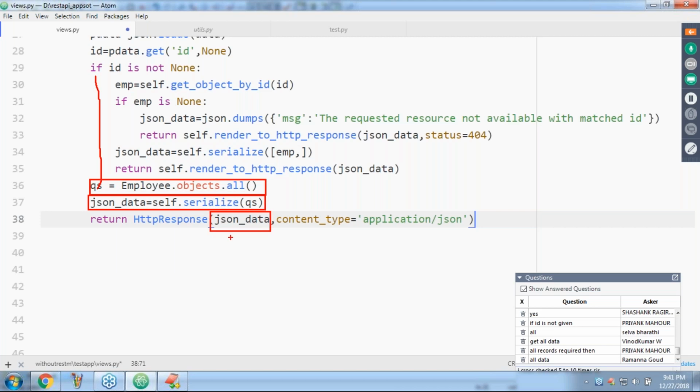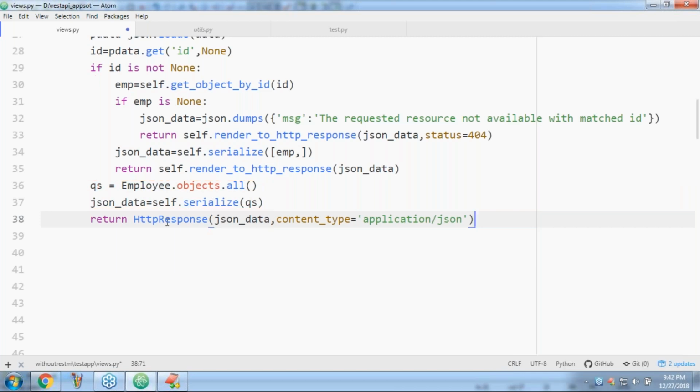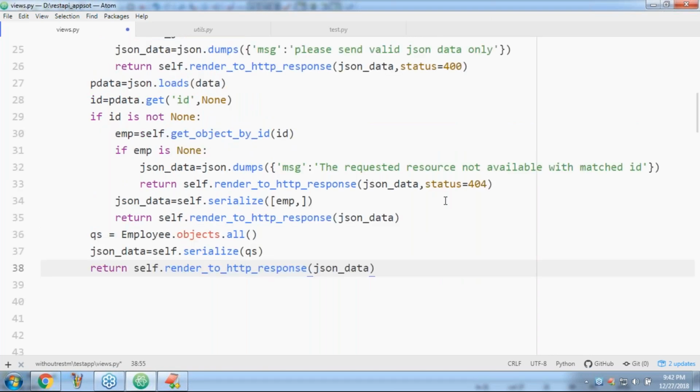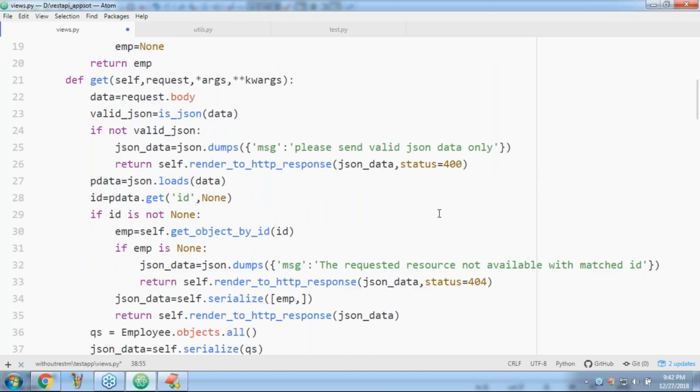But here HttpResponse is not required. It is better to use self.render, which is more meaningful. Any doubt, friends? If you can understand this, now the get method, with the ID and without ID, is going to work happily.